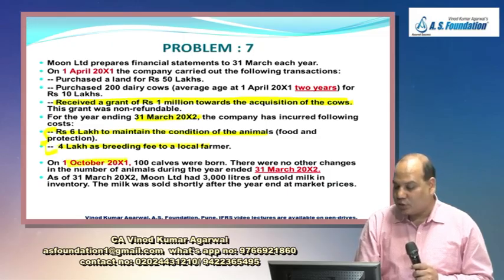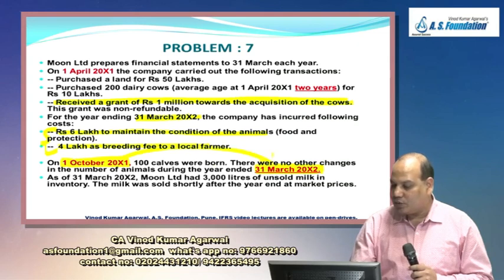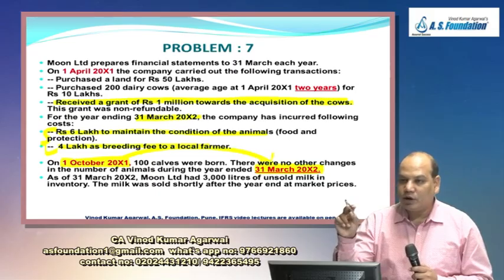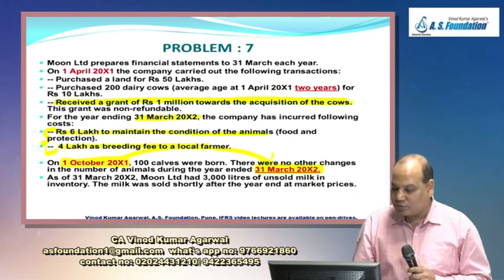On 1st October, underline, between 1st October and 31st March, what is the gap? 6 months. 100 calves were born. This is full income only. Is it right? After 6 months, their age will become 6 months. So while doing the fair valuation, take the fair value of a 6-month-old calf. Okay, not 0. There was no other change in the number of animals.